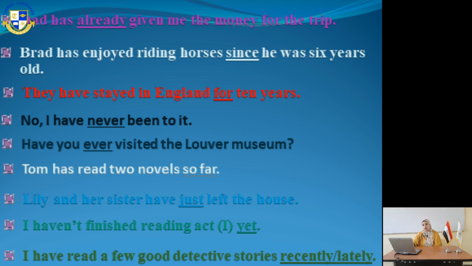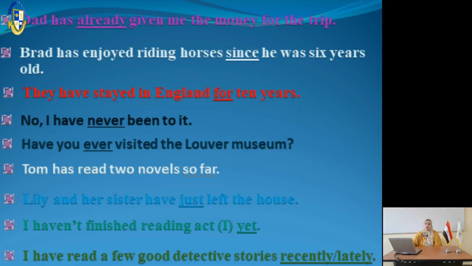We said that we put yet at the end of a question or negative. Or a question: have you finished reading Act 1 yet? Then, I have read a few good detective stories recently or lately. Recently and lately are usually put at the end of the sentence.